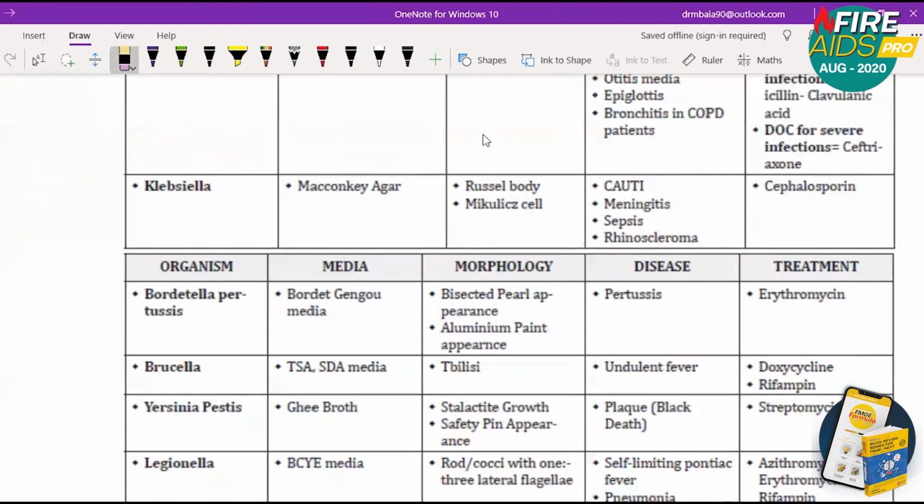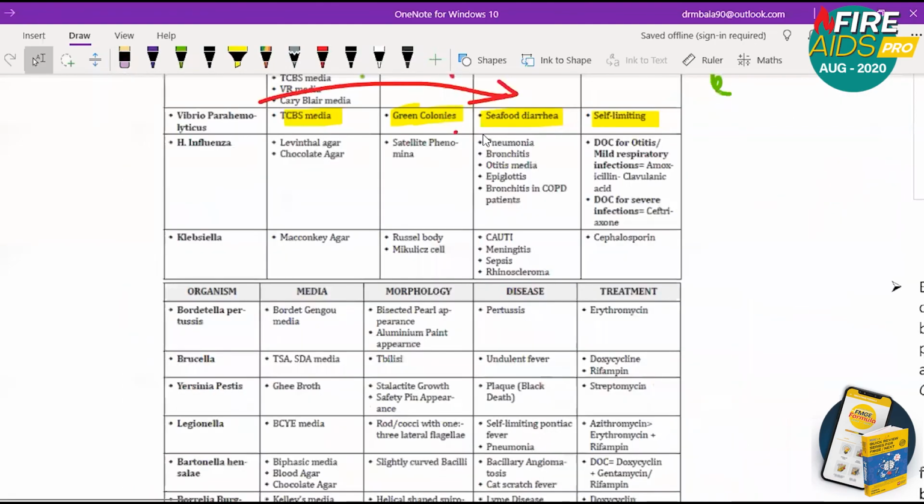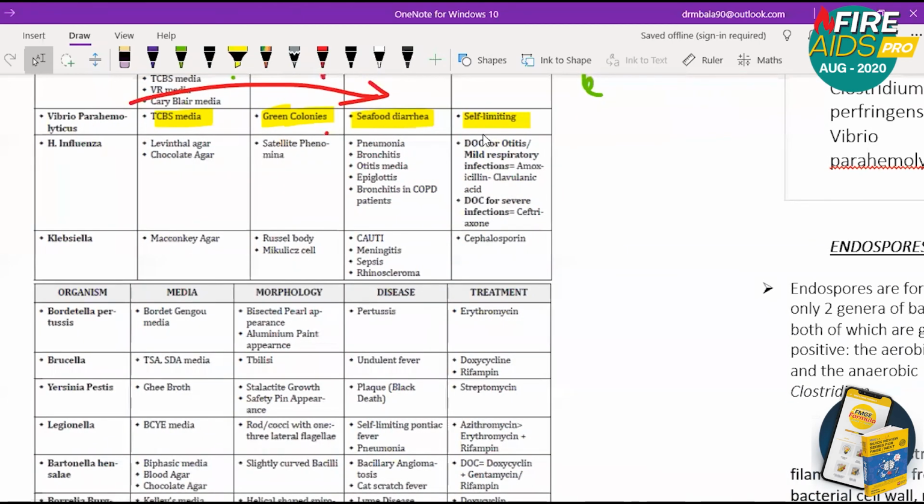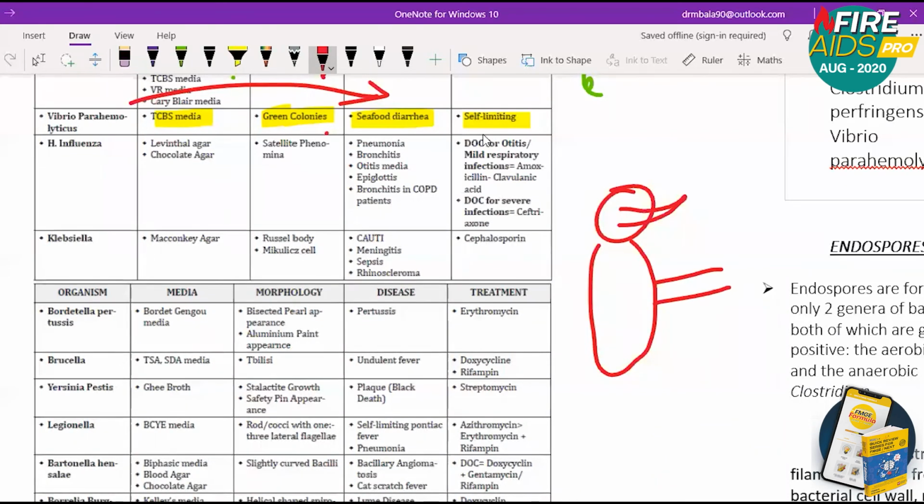To remember Klebsiella, I would like to give a picture. Imagine a person standing here. He has a rhino-like nose. In one hand he has a plate with a club sandwich.